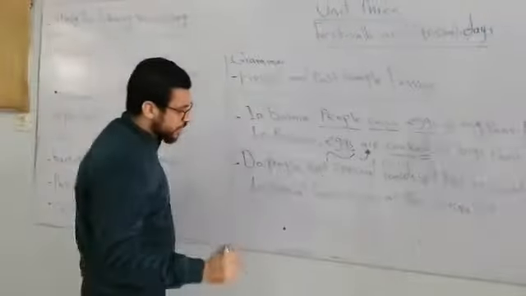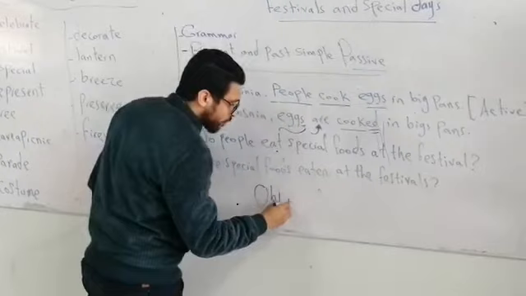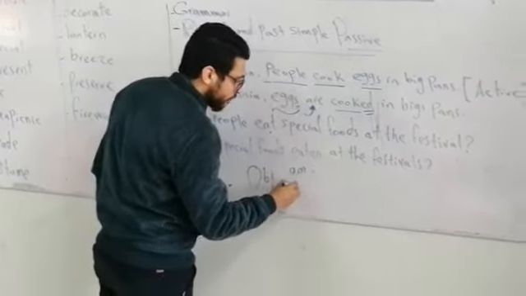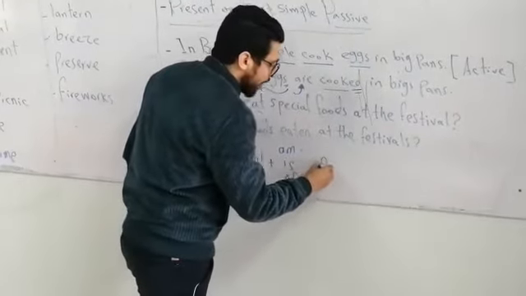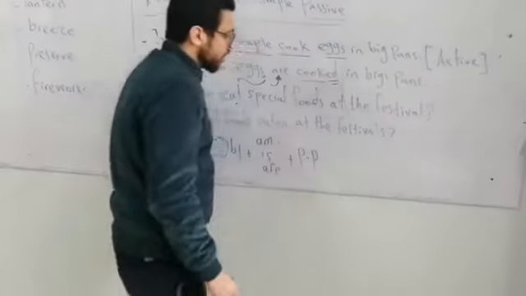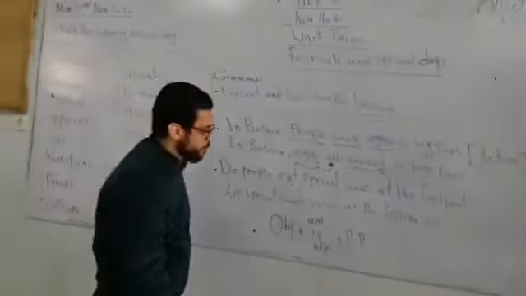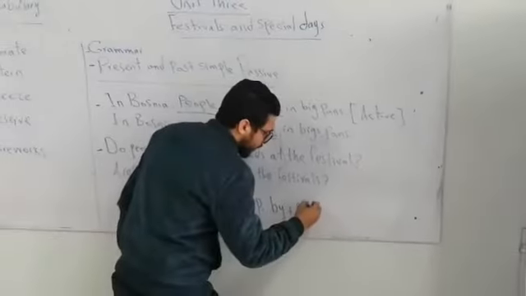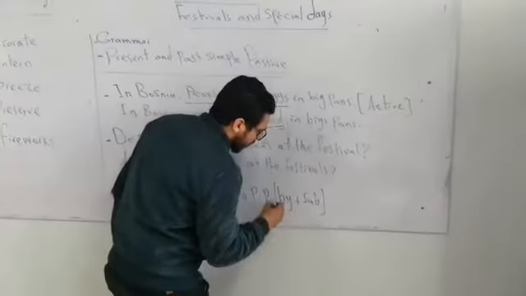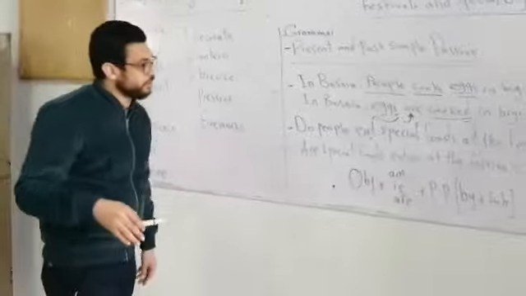So, if you want to change from active to passive, we start with the object in the place of the subject, followed by verb to be in the present form, is or are, plus the past participle of the main verb. Sometimes the teacher can ask you to use by, followed by the subject or the person or thing who does the action. Okay, by. So this is about the affirmative sentence.